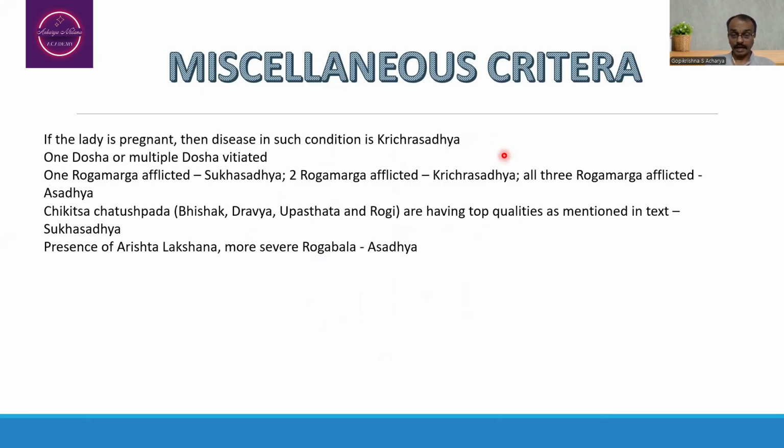Certain other miscellaneous criteria are mentioned in the text. Suppose the lady is pregnant, then such a condition is considered to be Krichrasadhya. One dosha afflicted is Sukhasadhya, multiple dosha afflicted is Krichrasadhya to Asadhya. Two Roga Marga afflicted is Krichrasadhya in nature, and all three Roga Marga afflicted is Asadhya in nature.